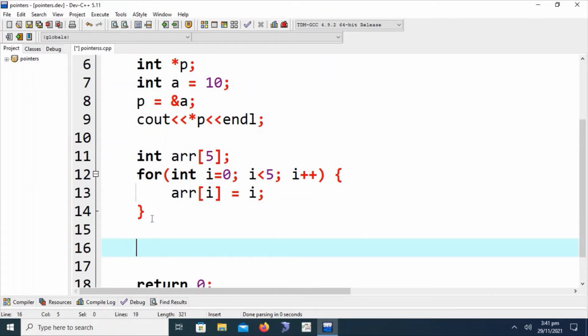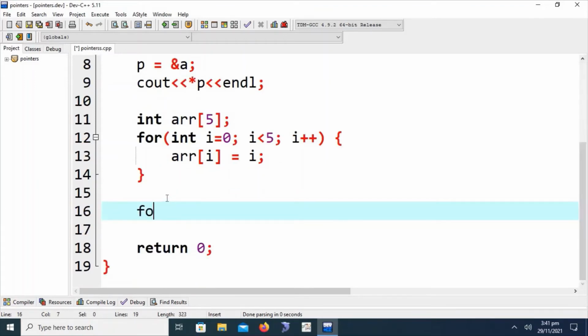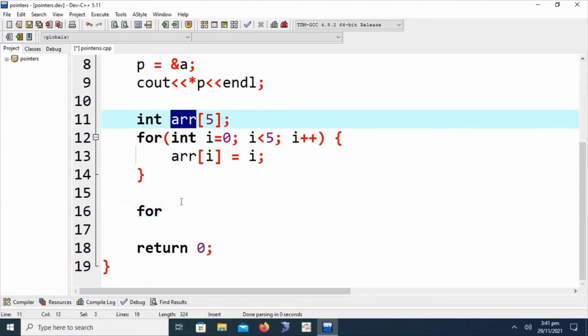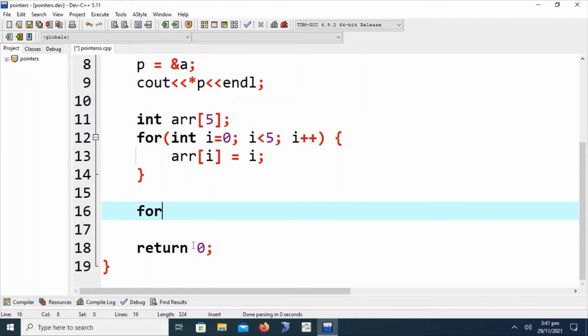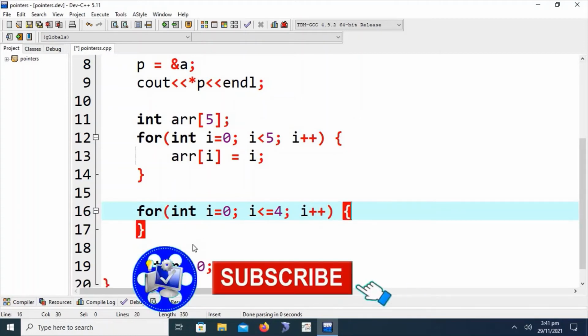We can also print the value of arrays using the index or using the pointer of the array name. For example, we are going to print the values of the array for int i is equal to 0, i is less than equal to 4, or we can write here i is less than 5, i plus plus.